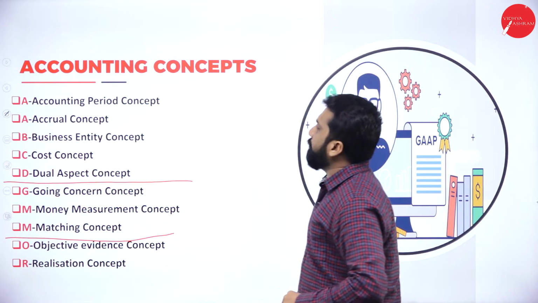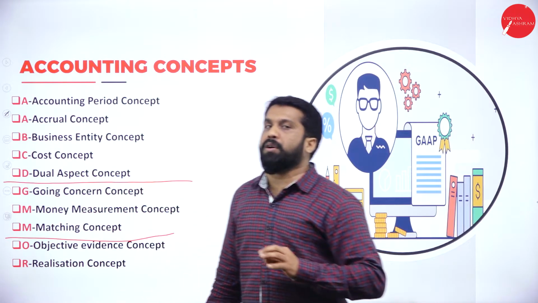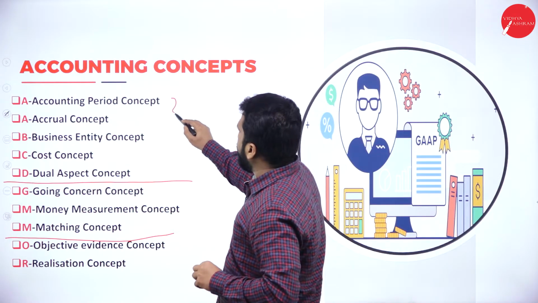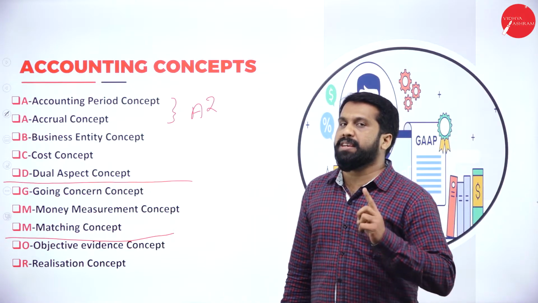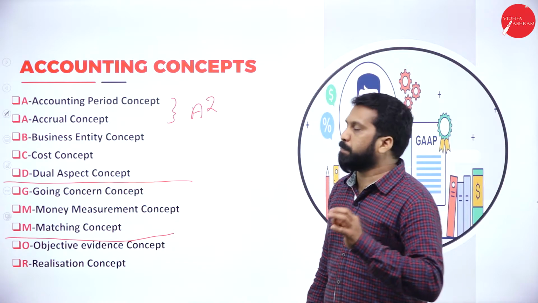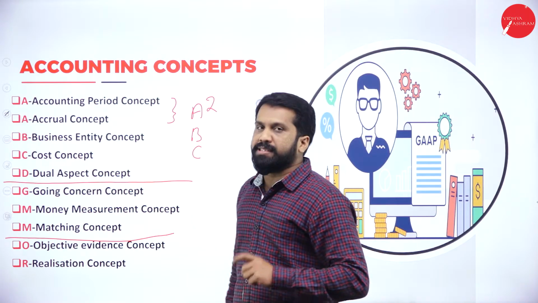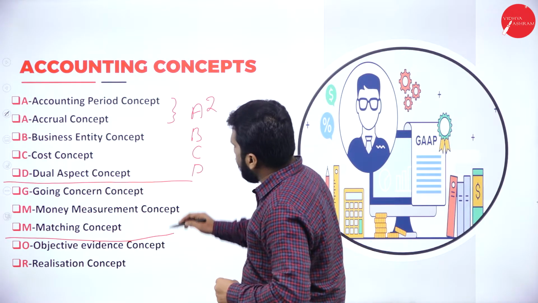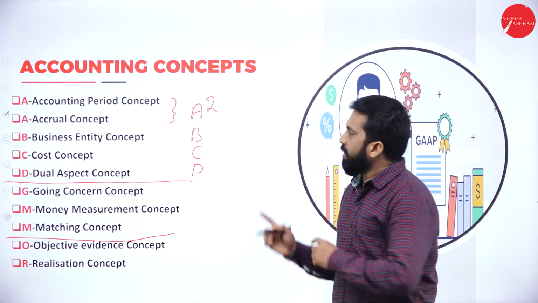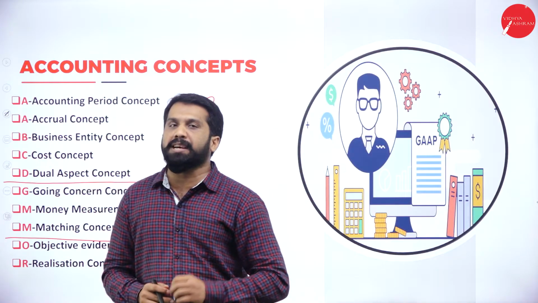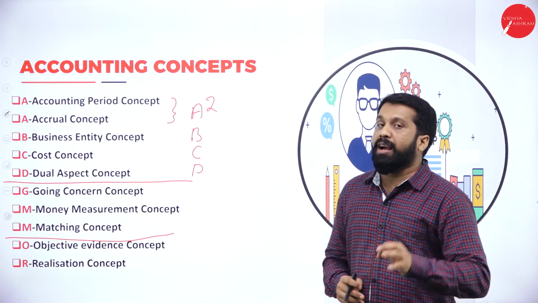The first letters of the alphabet: A, B, C, D. A for accounting period concept, and A again for accrual concept.